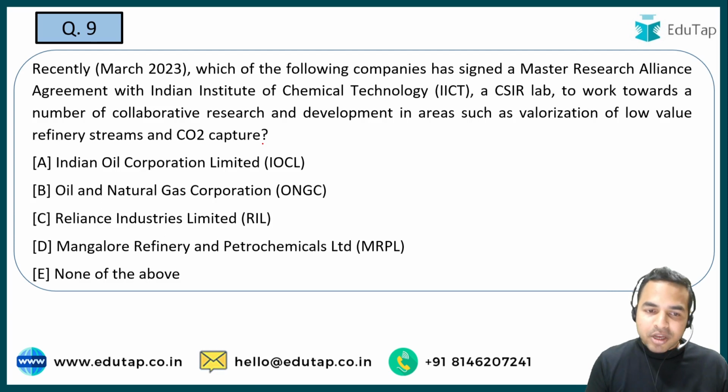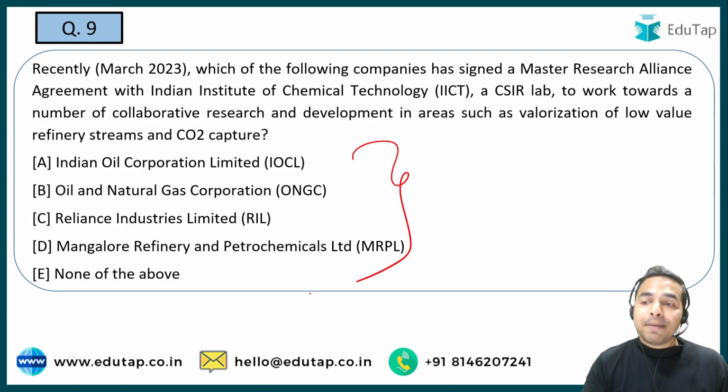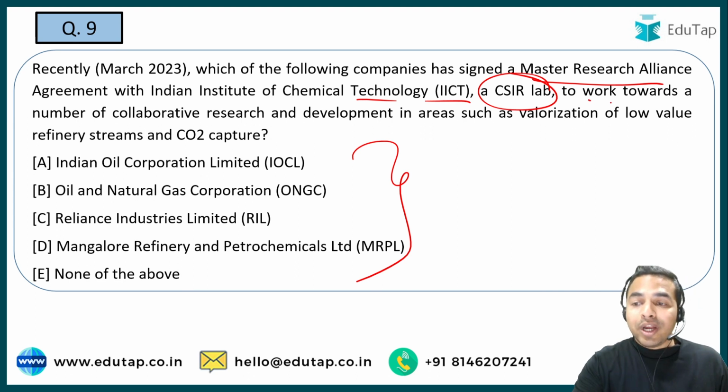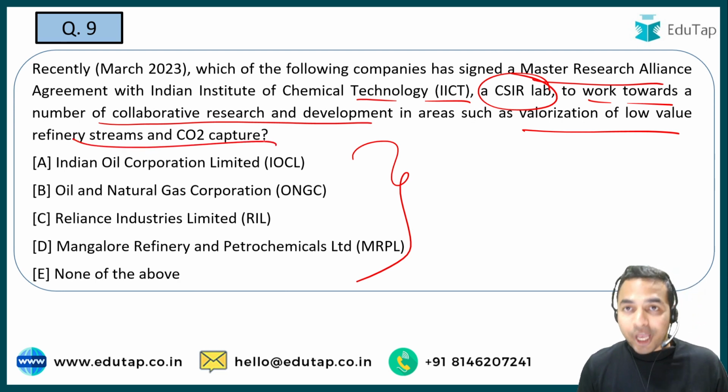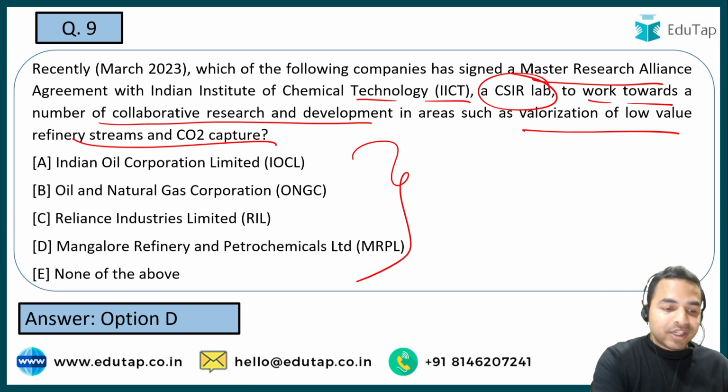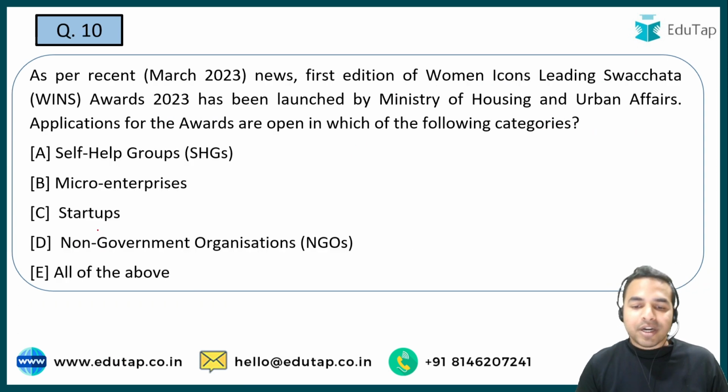Now the next question. So which of the following companies has signed a master research alliance with the Indian Institute of Chemical Technology, a CSIR lab? And guys, what exactly is the aim behind this particular master research alliance between these organizations? That is to work towards a number of collaborative research and development in areas such as valorization of low value refinery streams and carbon dioxide capture. And now when I talk about the name of that organization which has basically signed this MRA agreement with the IICT, the name of that organization is Mangalore Refinery and Petrochemicals Limited, that is MRPL.